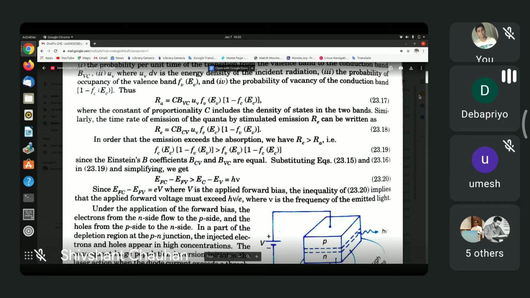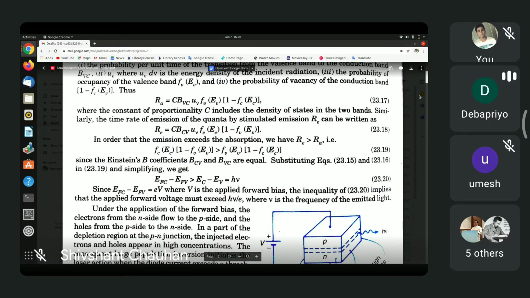To which it wants to jump must be unoccupied. The probability that the level is occupied is given by FVEV, whereas the probability that the upper level is unoccupied is given by 1 minus FCEC, because FCEC is the probability that it is occupied. So 1 minus FCEC is the probability that it is not occupied.